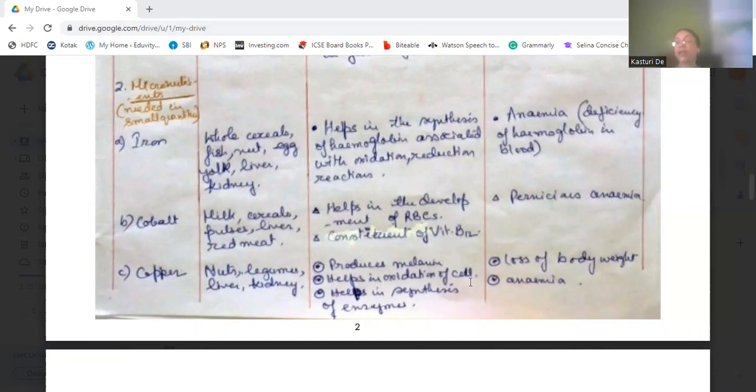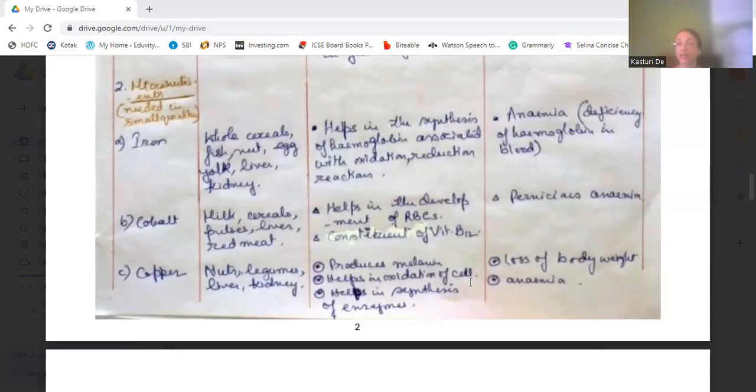And if it is deficient, it can cause anemia. What is anemia? It's deficiency of hemoglobin in the blood. And the person looks pale.